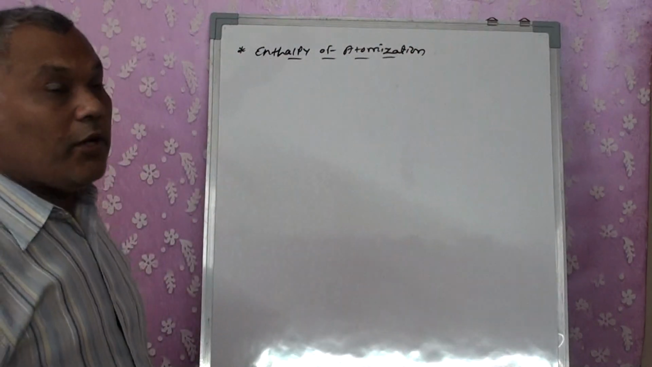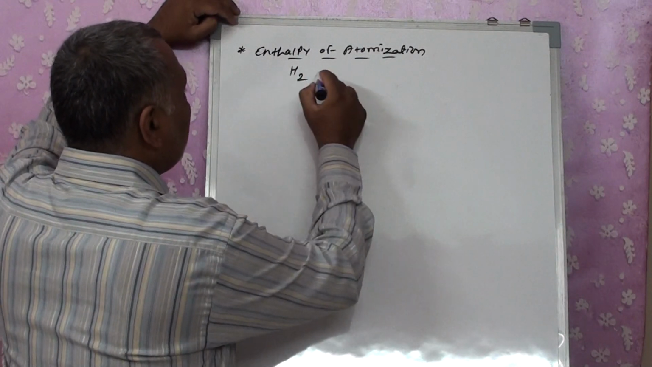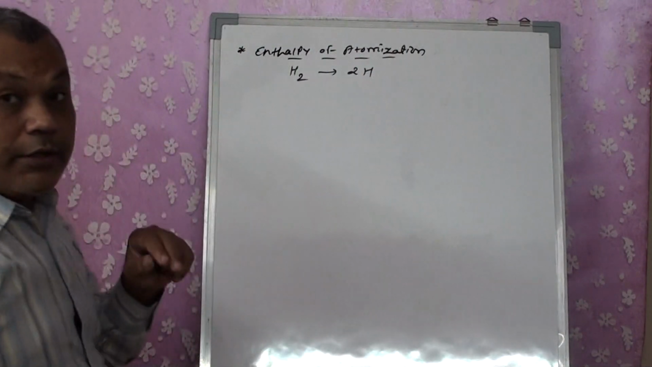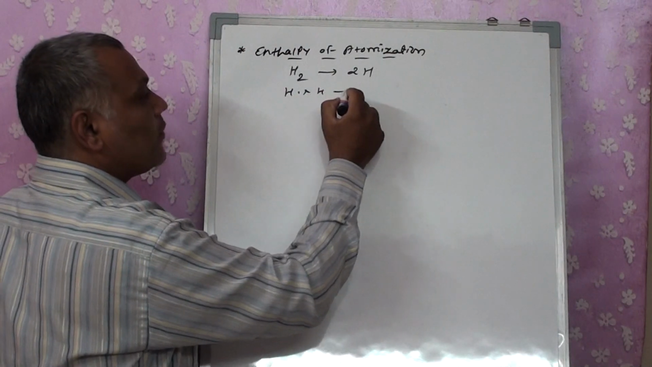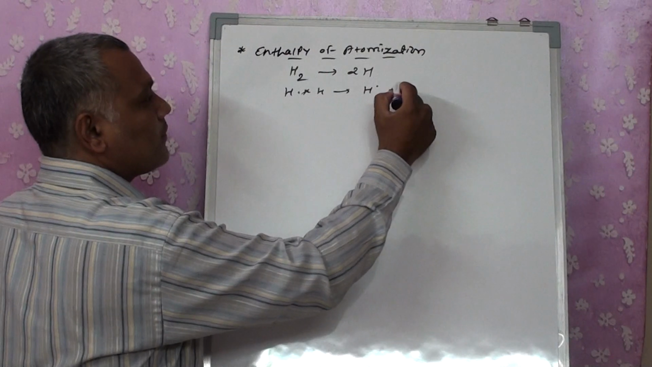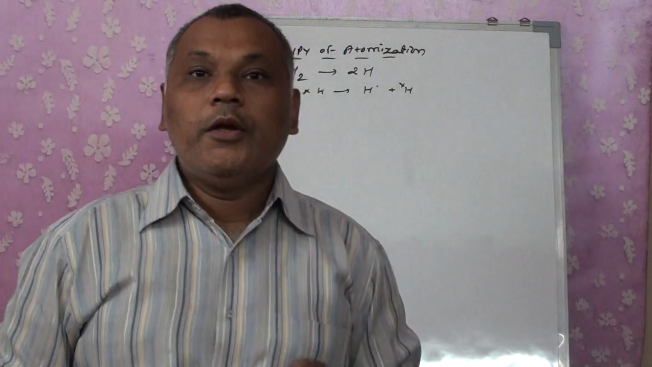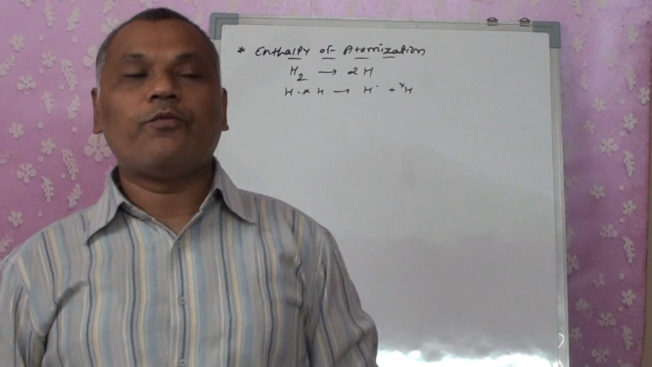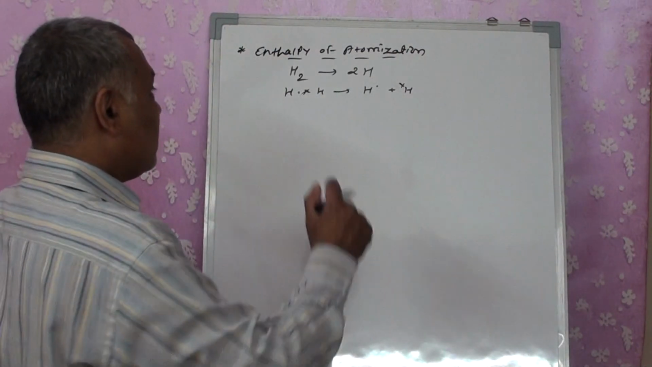What is the meaning of it? Enthalpy of atomization means, for example, if I put H2, it gets converted into 2H. That means the electrons which are shared between the two hydrogen atoms are taken to an infinite distance, and the molecule is converted into atoms. To take these atoms to an infinite distance from one another is considered an enthalpy of atomization.